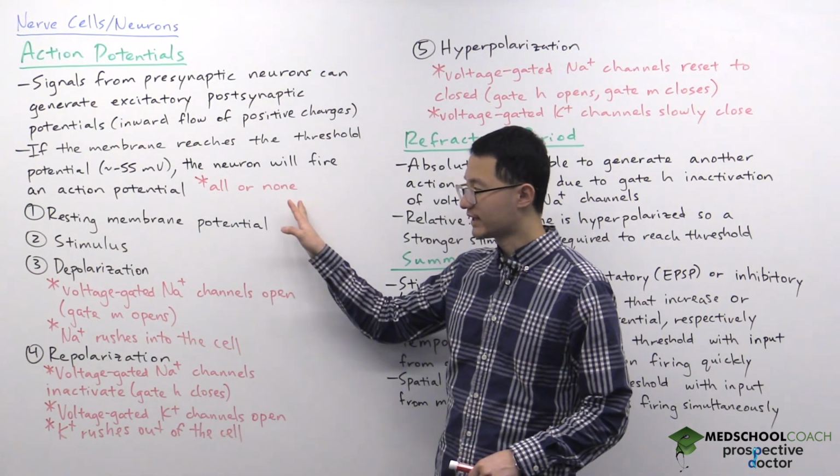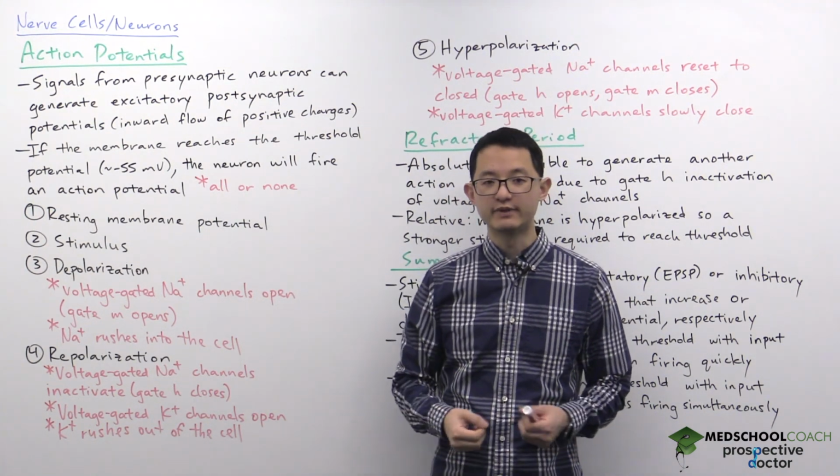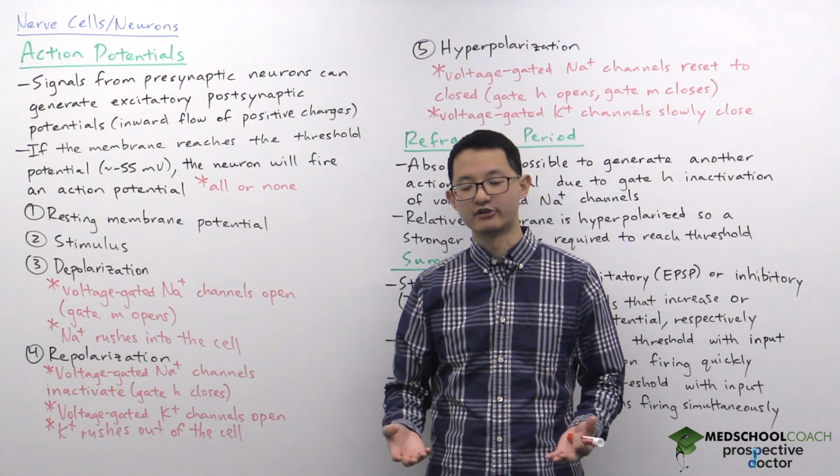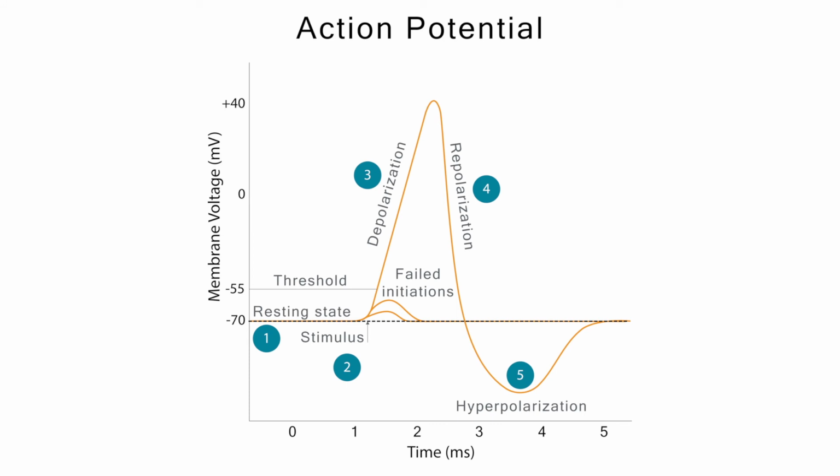All right, so now let's look at the action potential in more detail, and we can see this action potential in this diagram. You can see there are a number of different phases. At the beginning, the cell is at rest, so the membrane potential is the resting membrane potential of about negative 70 millivolts. At the second point, you can see that there is a stimulus, and a number of these stimuli will increase the membrane potential, but they're not enough to reach threshold, so nothing happens. You can also see in one instance, the stimulus is strong enough to get the membrane potential to the threshold potential.